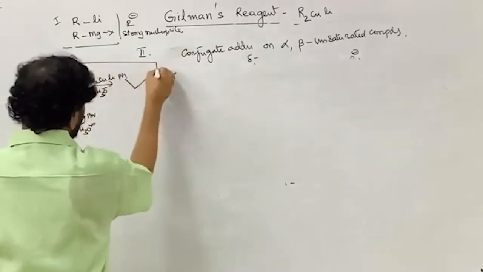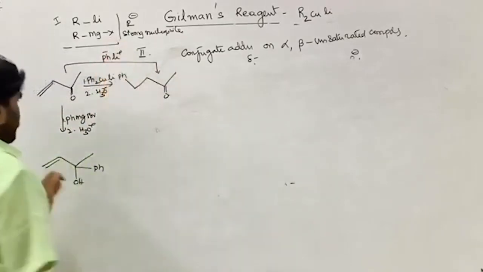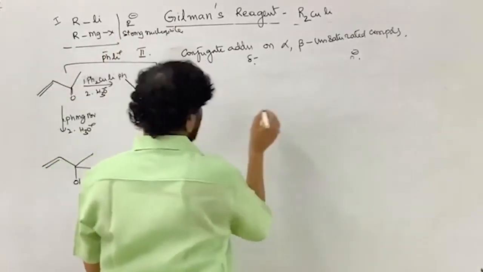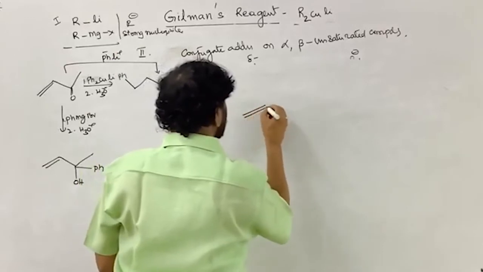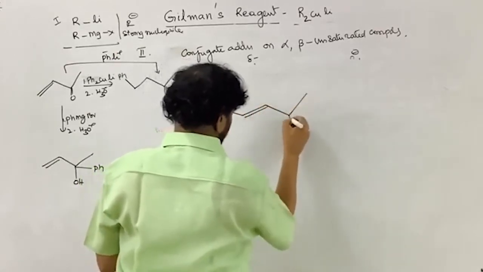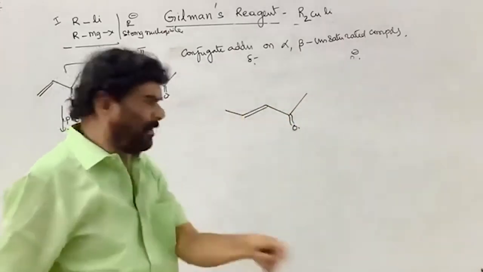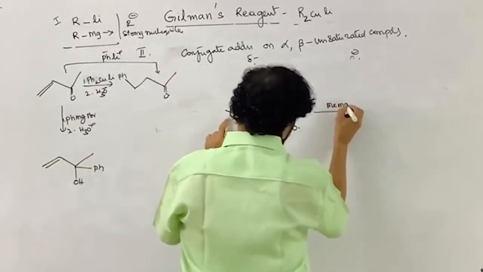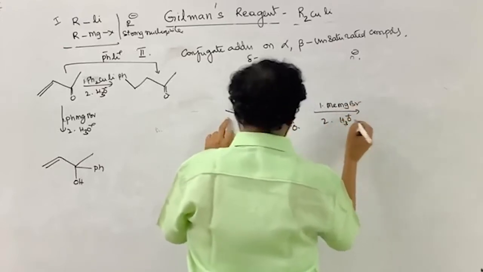The same product is formed if you take phenyl lithium also. Now you take this. Same, I have taken whatever extension, that's all. Treat with methyl magnesium bromide followed by acid workup.